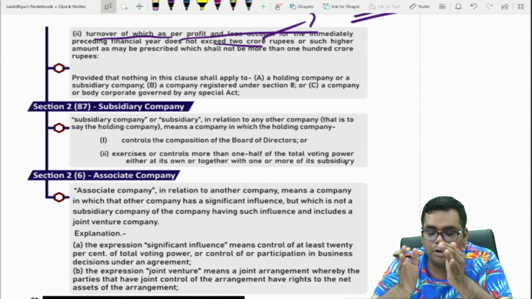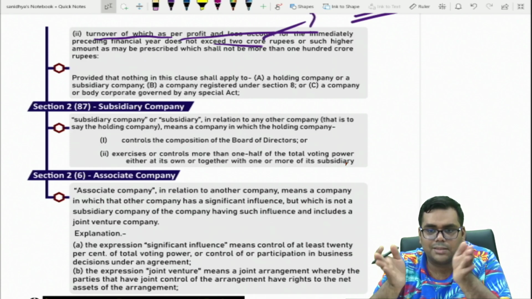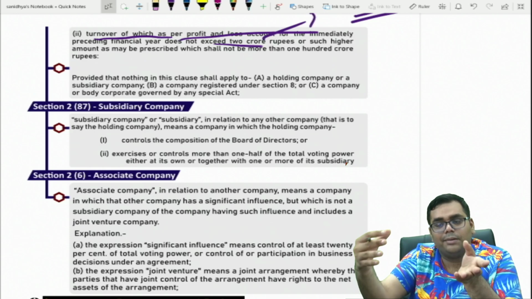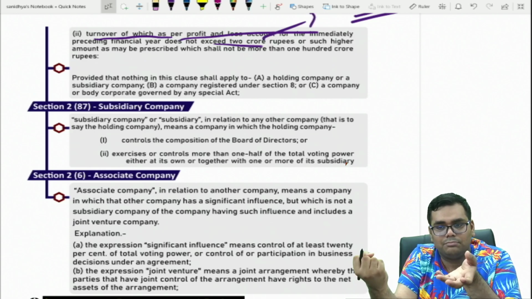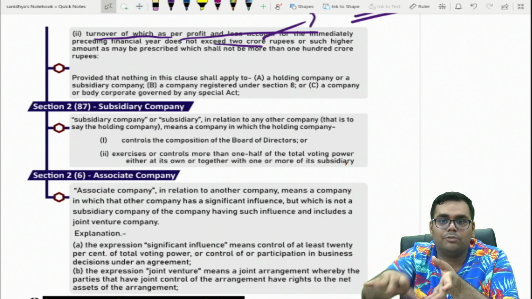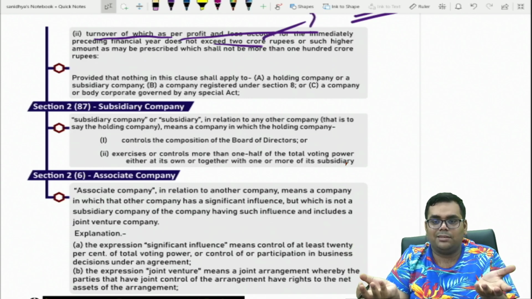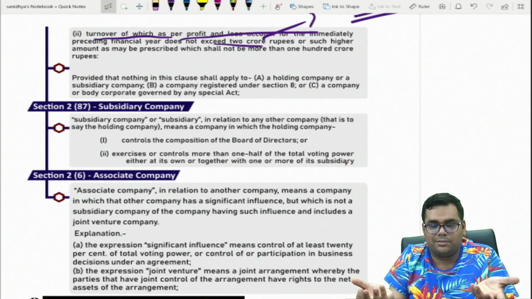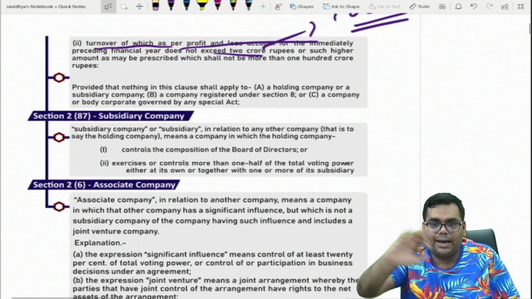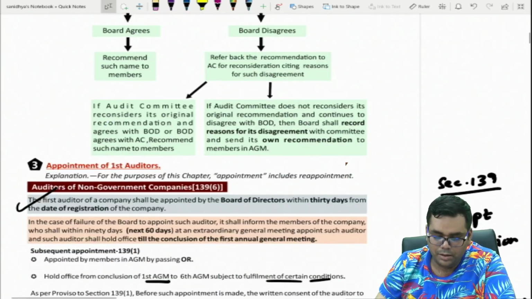And a company or body corporate governed by any special act. So any company that is governed under a special act, like LIC, cannot be a small company because they are registered under a separate act. A holding company that is big has many subsidiaries, so it cannot be small. A subsidiary has the support of the holding company, so it cannot be small. Not-for-profit organizations are big organizations doing charity work, so they cannot be small. That is why they are exempted from this category.